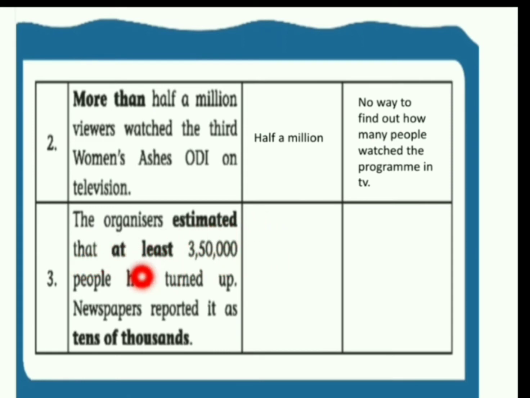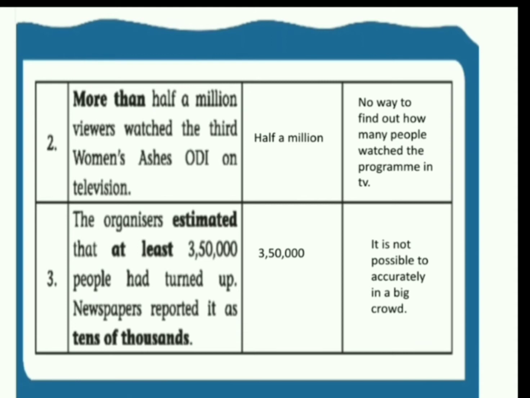Now just come to question number 3. The organizers estimated at least 350,000 people had turned up and newspaper reported it as tens of thousands. So what is the number? 350,000. And so 350,000 people had turned up. Turned up means arrived. But the newspaper reported as tens of thousands. So it is not possible to accurately calculate in a big crowd.